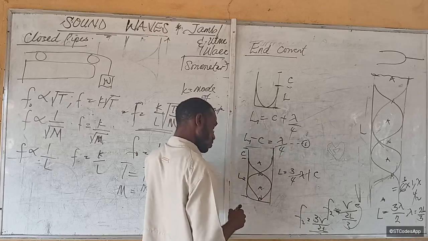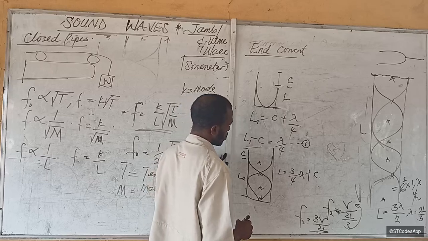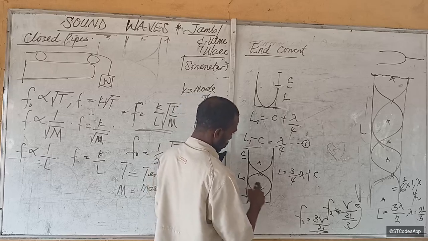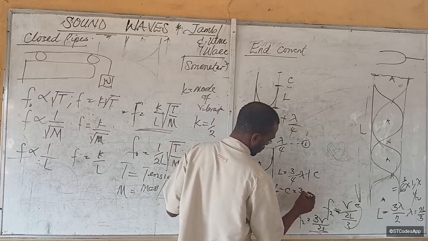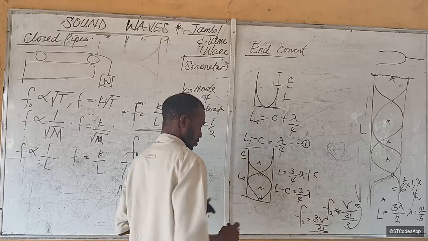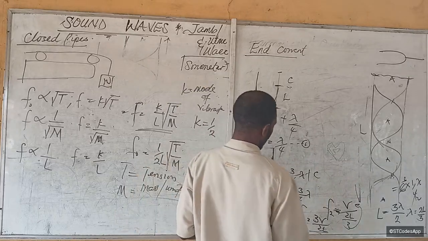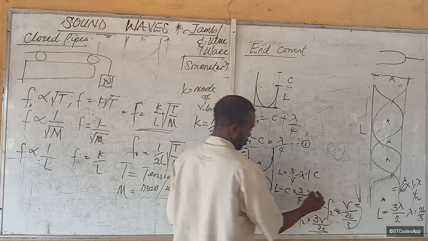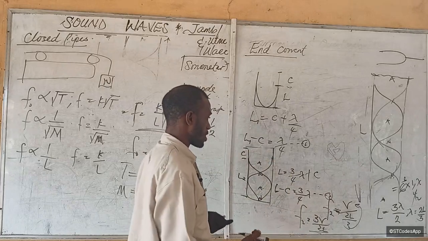So what does it become? L minus C is equal to 3 over 4 lambda. Does this make sense? So basically, you can just bring the equations together.